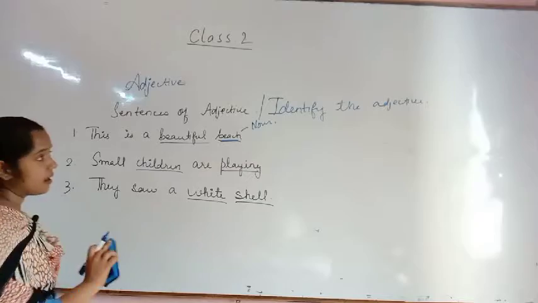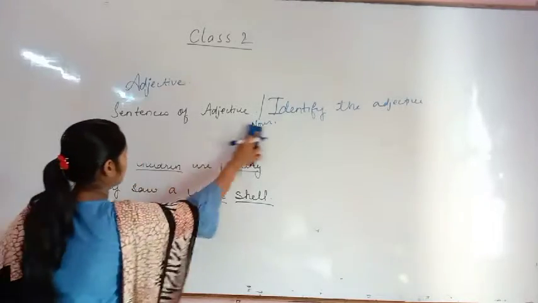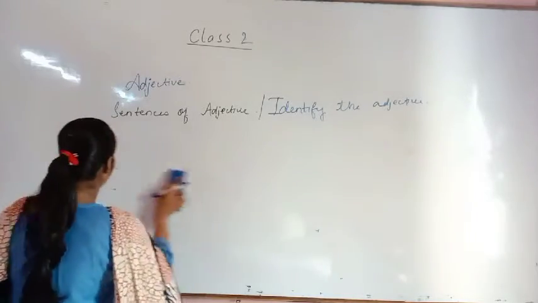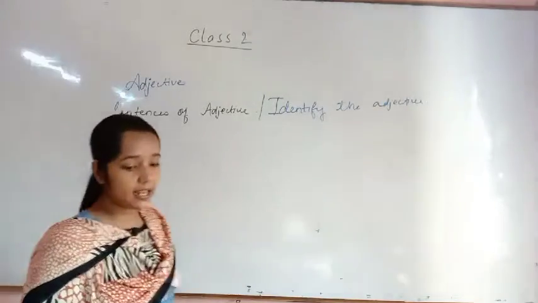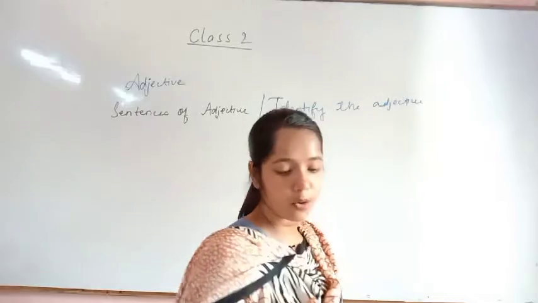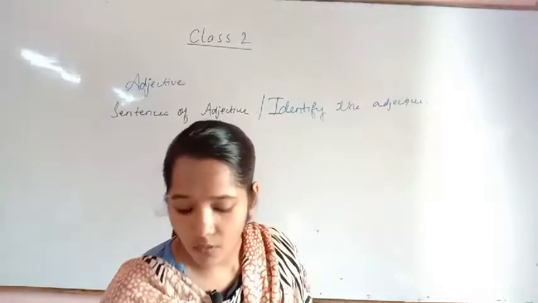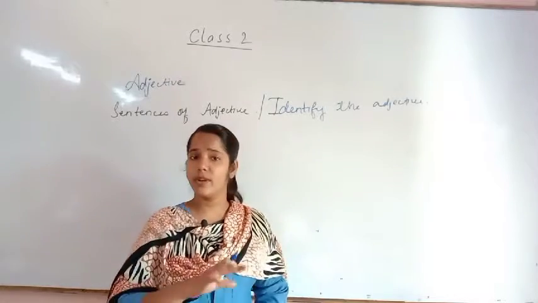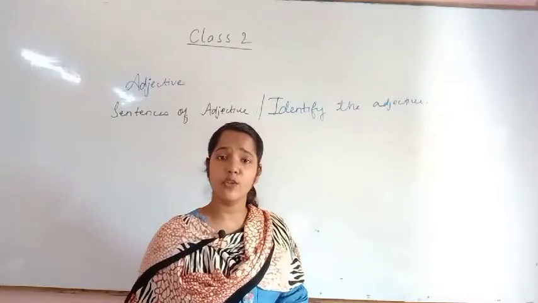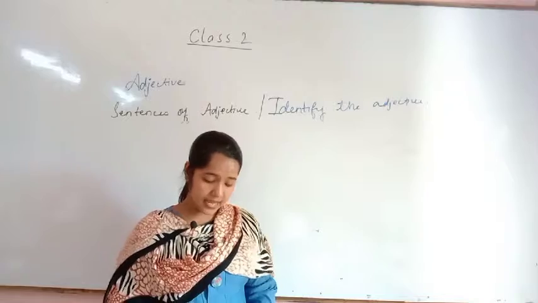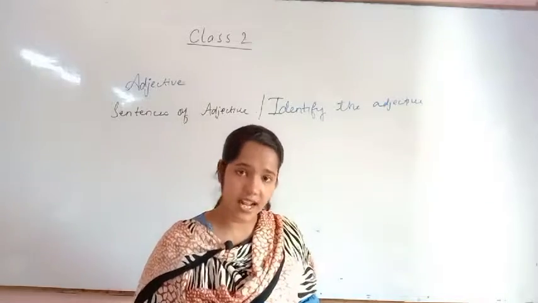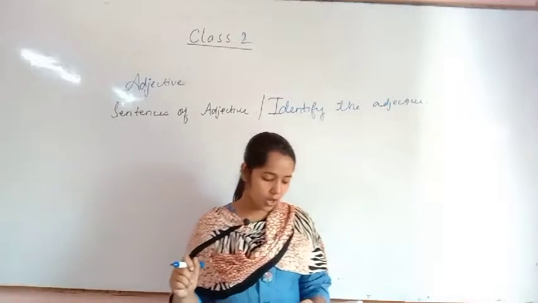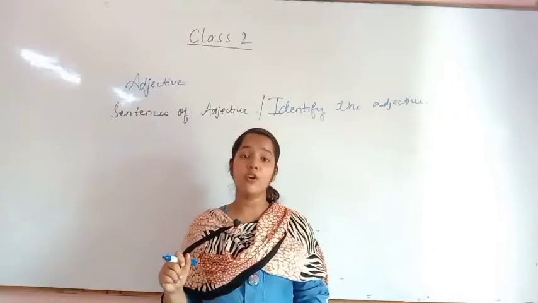And something I want to tell you, wait, I have to erase this. Okay. There are some rules of adjective. Okay, that is, some adjectives describe kinds of noun. There are so many kinds of noun. There are some adjectives which are describing. What is that? An adjective is the word that describes a noun or a pronoun. Is it clear? Okay. So an adjective usually comes before the noun.